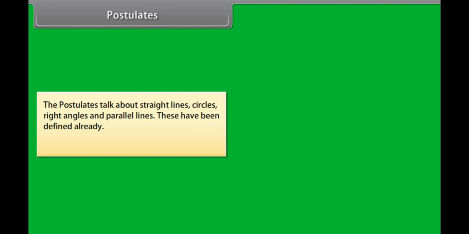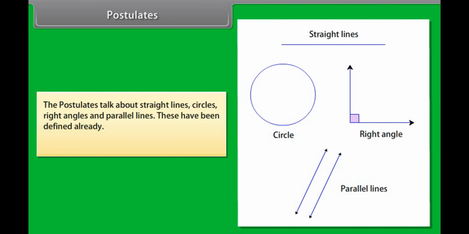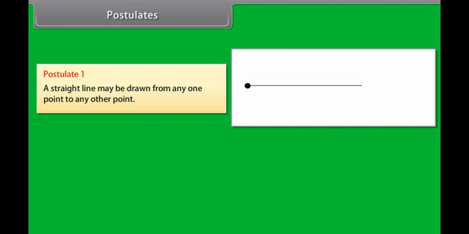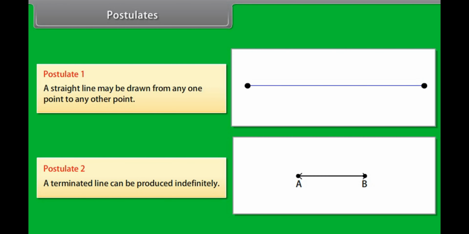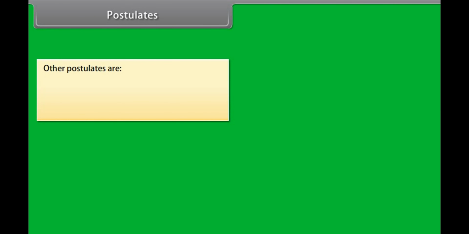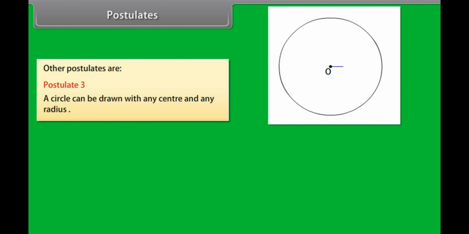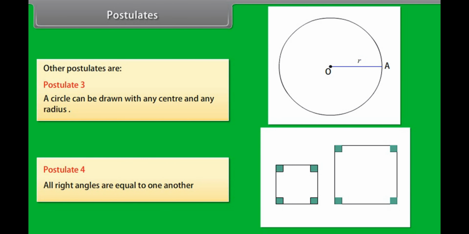Postulates. The postulates talk about straight lines, circles, right angles, and parallel lines. These have been defined already. Euclid's postulates are 5 in number. The first postulate is: a straight line may be drawn from any one point to any other point. The second postulate is: a terminated line can be produced indefinitely. Other postulates are: postulate 3, a circle can be drawn with any center and any radius. Postulate 4, all right angles are equal to one another.